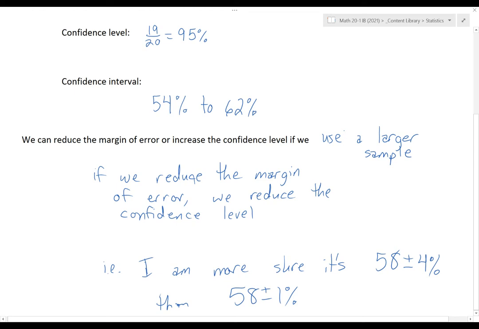So if you say to me, is it between 54 and 62? Well, I'm 95% sure of that. Is it between 57 and 59? Well, I can't be quite as confident. Whereas if I go the other way and say, well, what's the probability that it's between 45 and 70? Well, then I'm actually much more confident of that. In fact, I'm 100% confident that it's between 0 and 100. So we have to find a balance between being confident enough without making the interval completely useless. So that's usually what statisticians are trying to balance.